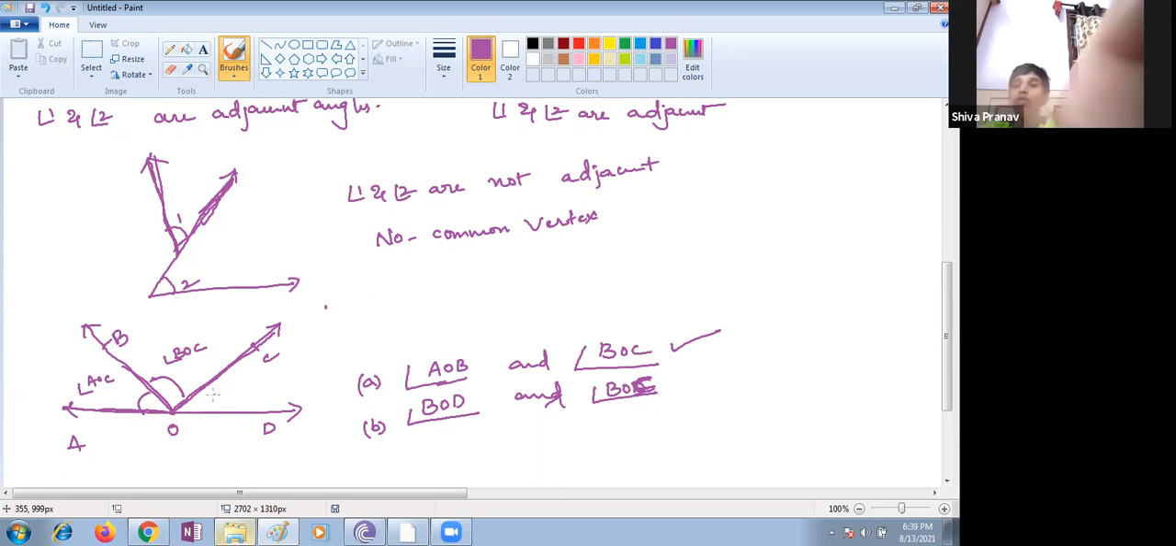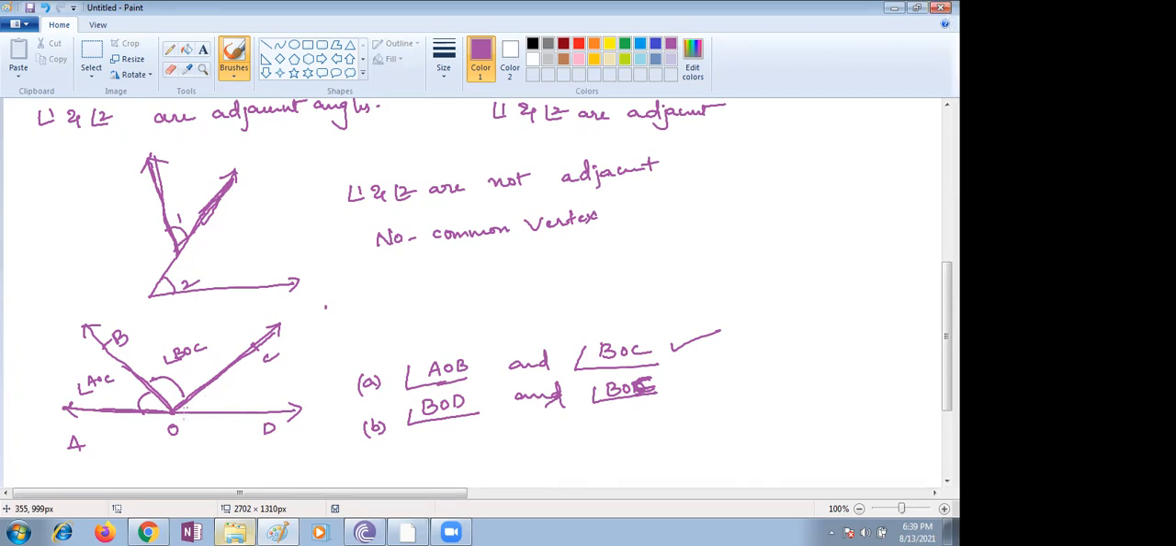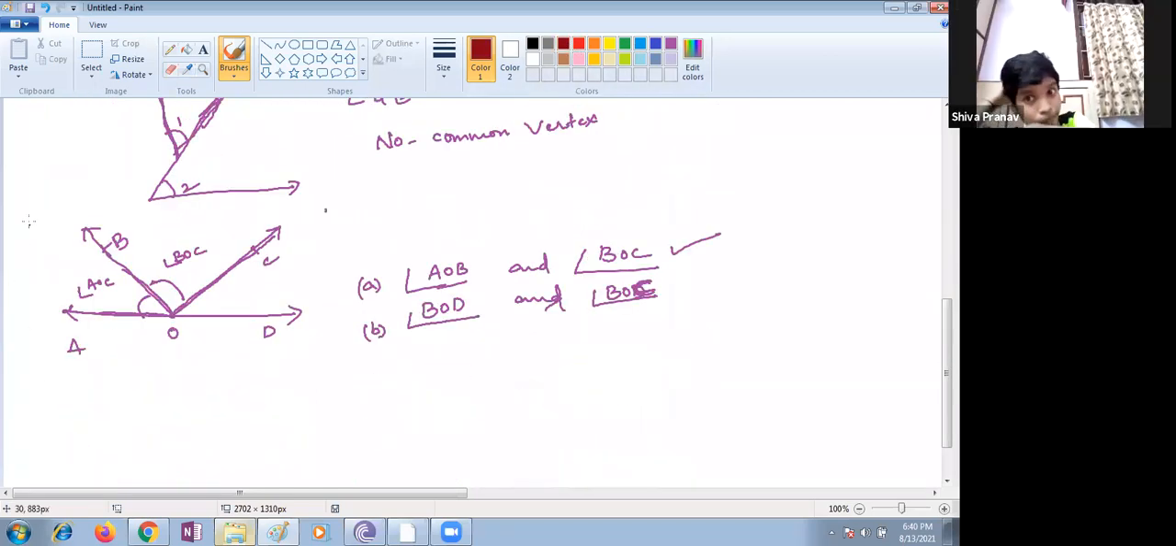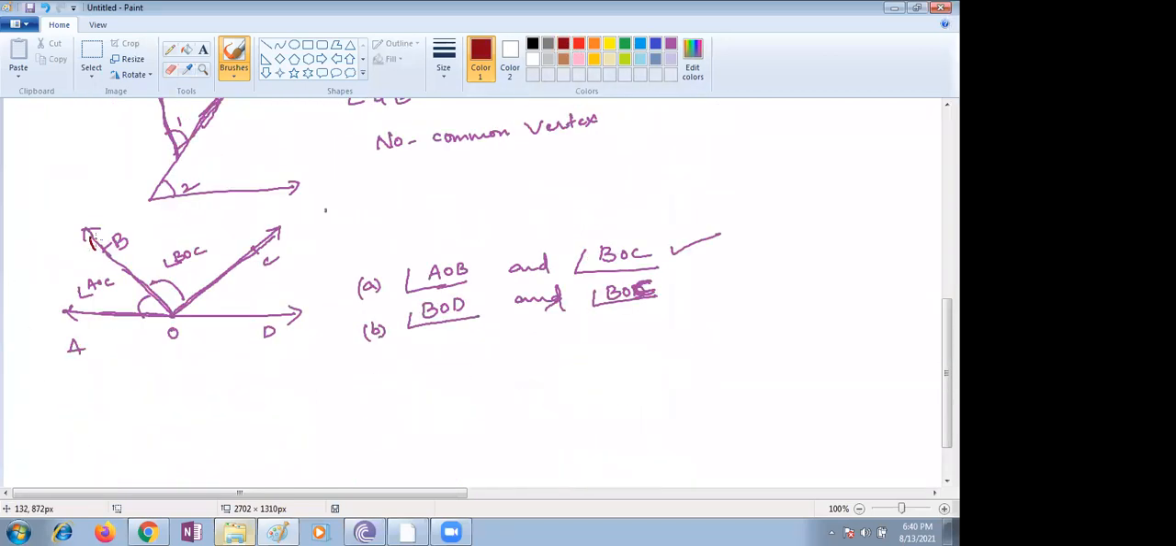Coming to the next one. Angle BOD. Angle BOD means, I'll just draw with another color so that you can identify very easily. This is from B, O, D. This is the angle. First they're asking this complete part.